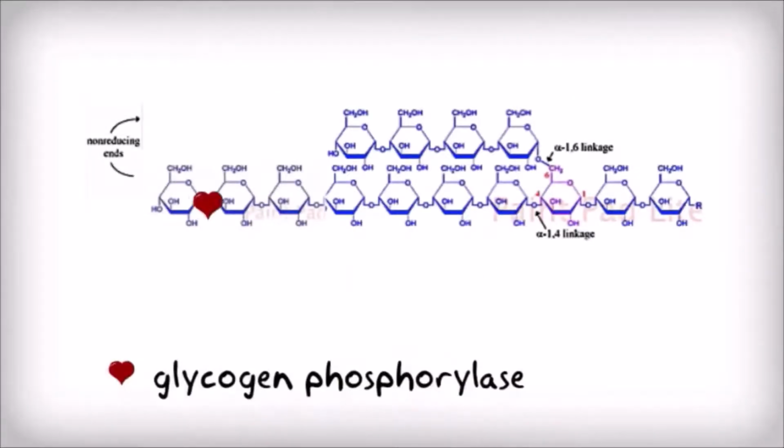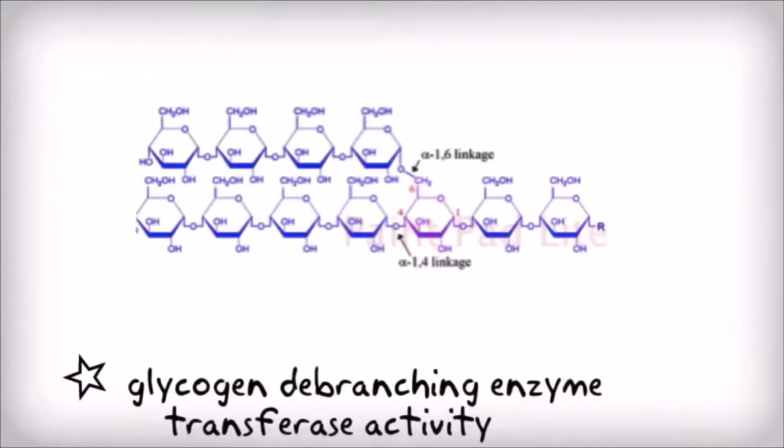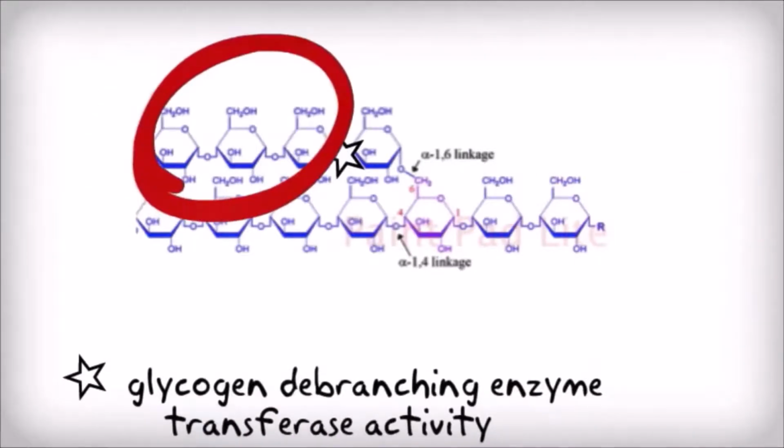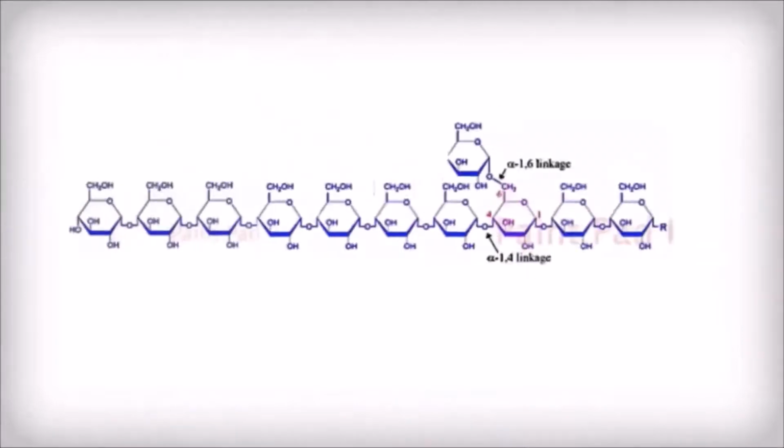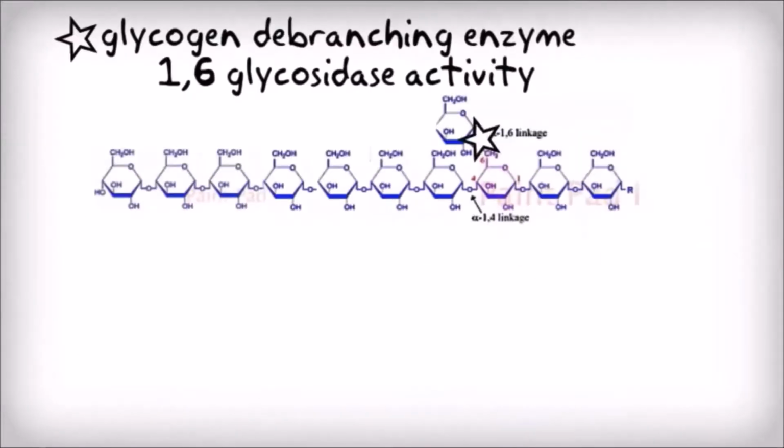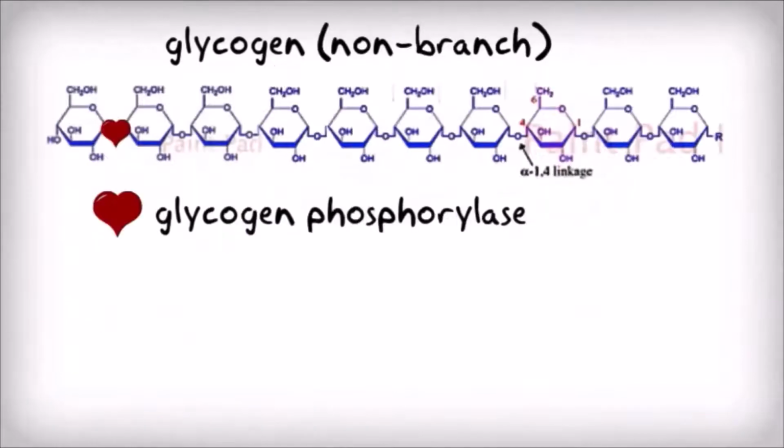Glycogen phosphorylase will remove the glucose in the form of glucose 1-phosphate at the non-reducing ends. The 3 carbon units will be transferred to the neighboring chain with the help of glucan transferase. Then we are left with this kind of a structure where the debranching enzyme will remove the alpha-1,6 linkage, and then finally the non-branched glycogen will be released in the form of glucose 1-phosphate.